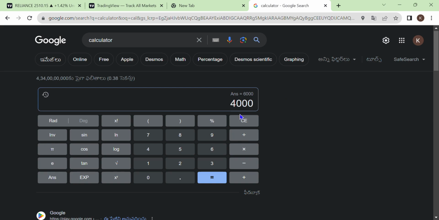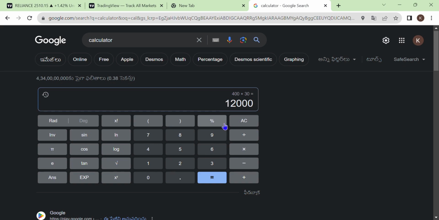In the same way, if we consider the second scenario, we made around 30 points. We have made around 30 points, so it will be around 12,000. So in a single stock, we are able to make 20,000 every day.